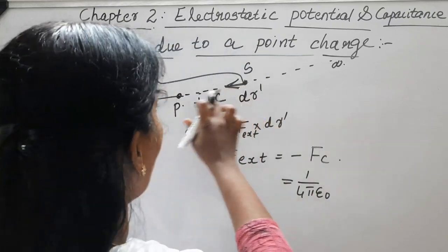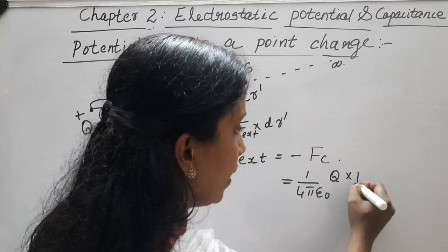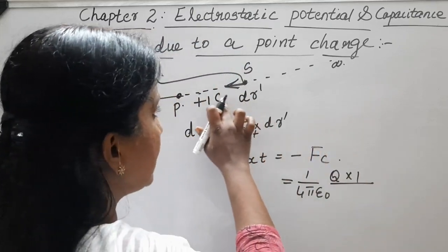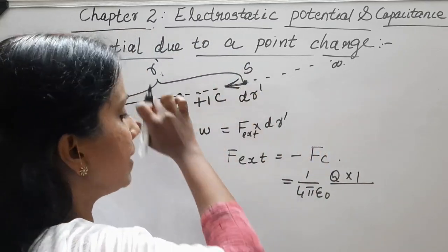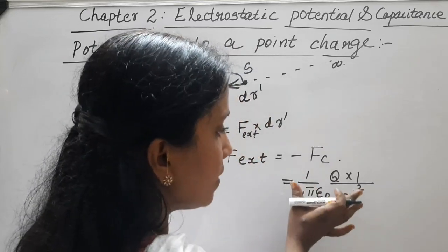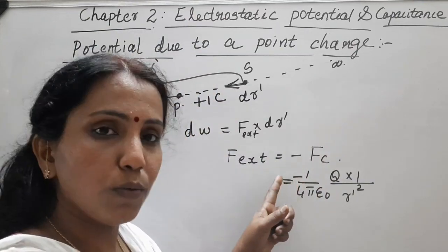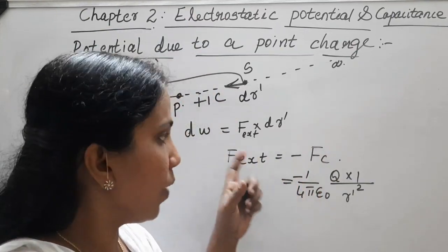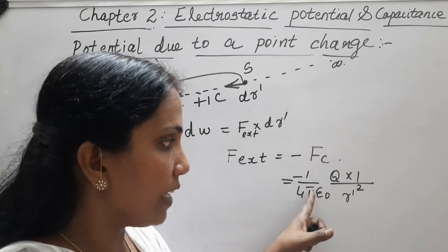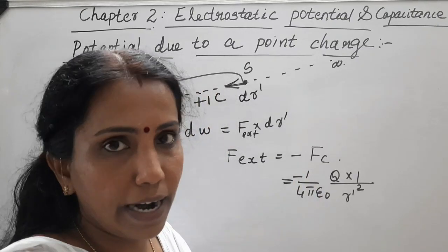Here the charges involved are Q and 1 coulomb, so Q into 1 divided by the distance r dash squared. That is the force, with a negative sign. The negative sign shows the direction. So F external is minus 1 by 4 pi epsilon 0 into Q by r dash squared.